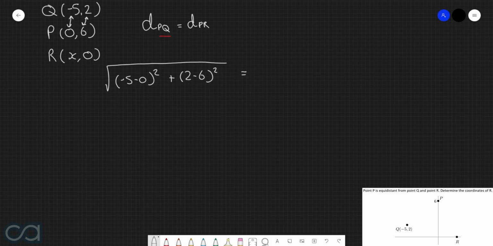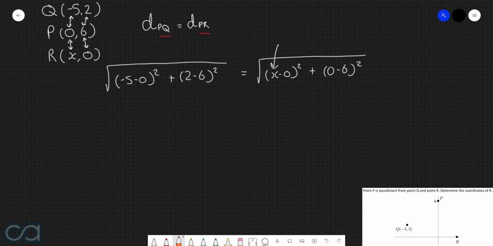This is going to be equal to the distance between P and R, which will be equal to the square root of the difference in the x-coordinates, so x take 0 squared, plus the difference in the y-coordinates, so 0 take 6 all squared. Now, this is the equation that we're going to try and solve for x.